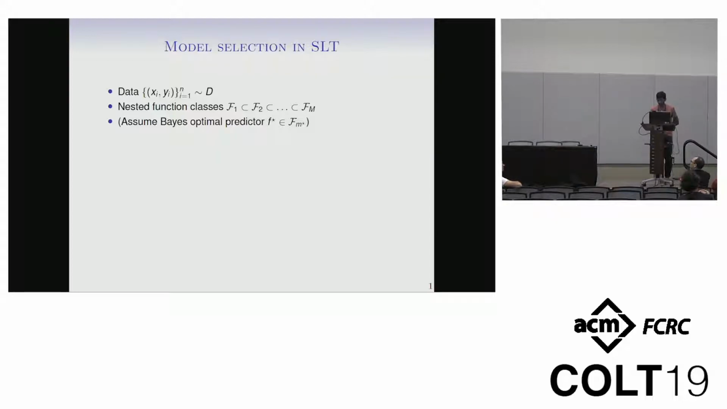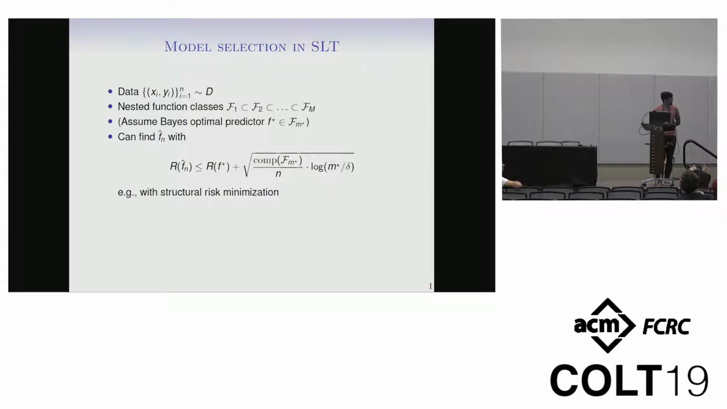some class m star. So using an algorithm like structural risk minimization, you can find a predictor f hat n from these n samples whose excess risk scales with the complexity of the class script f m star divided by n, and you pay a little bit more for doing model selection. But the point here is that the excess risk scales only with the class m star and not with the much larger, potentially much larger class capital M. And you can get this from structural risk minimization.